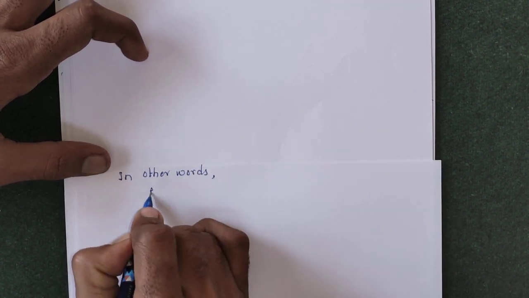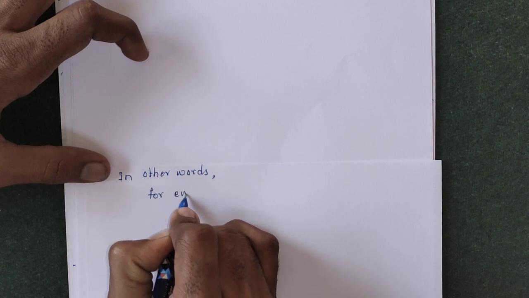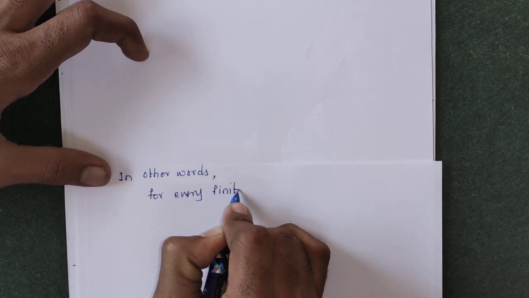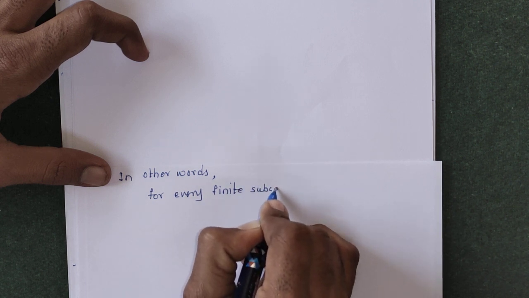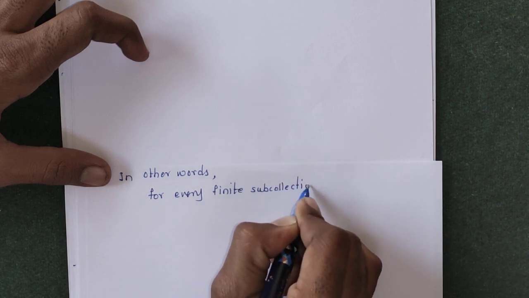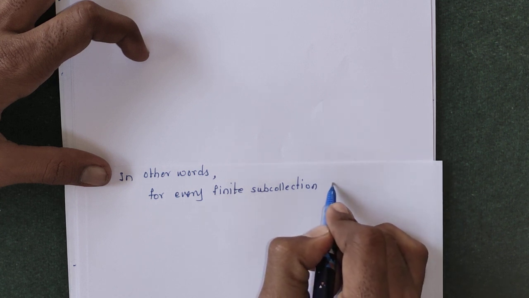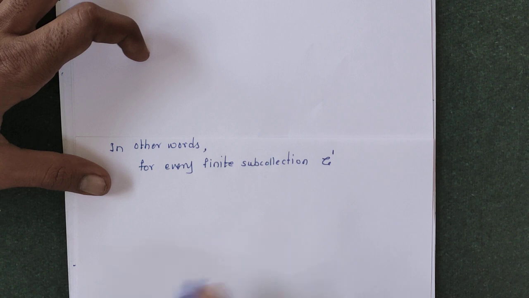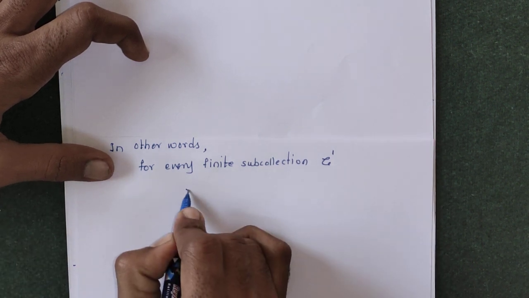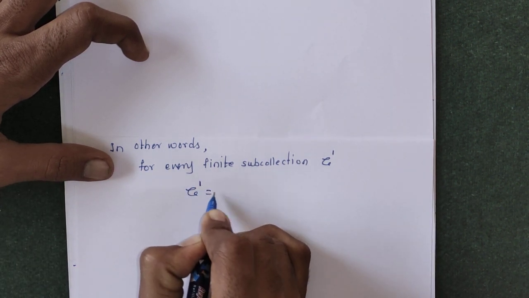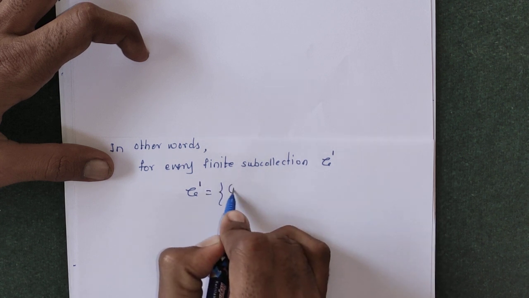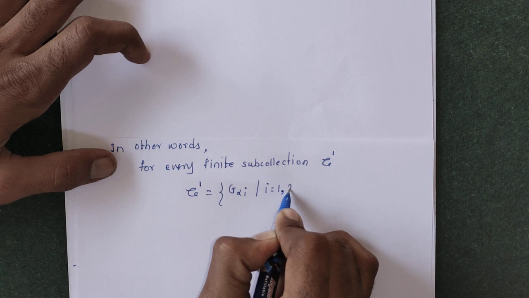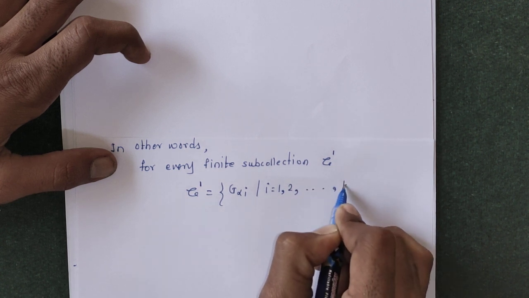In other words, for every finite sub collection, suppose that sub collection is script C prime, equal to G alpha i, with i running from 1 to k.